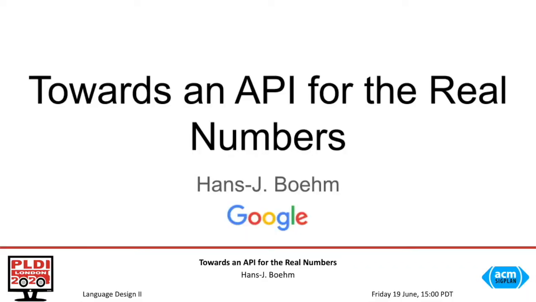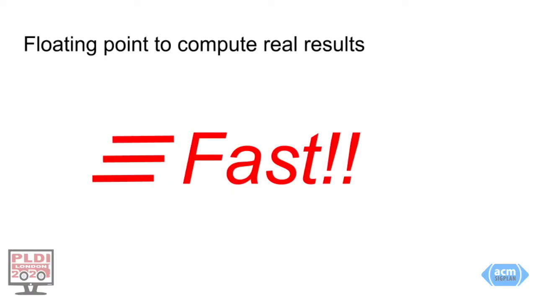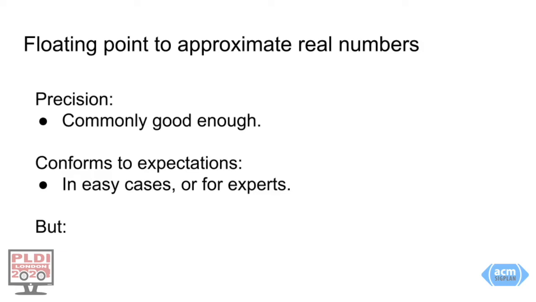When we want to do arithmetic on the reals, we usually use machine floating point. That has the advantage that it's really fast and precision is usually good enough. On the other hand, results are sometimes surprising, especially to non-experts working on mathematical problems.